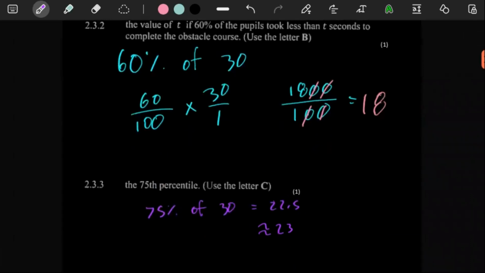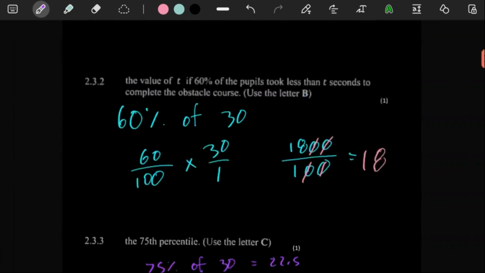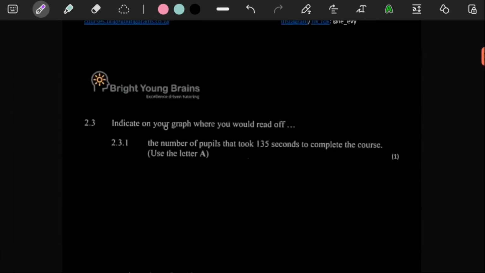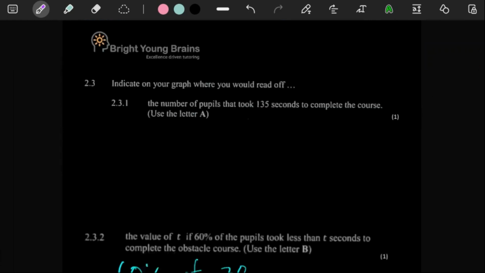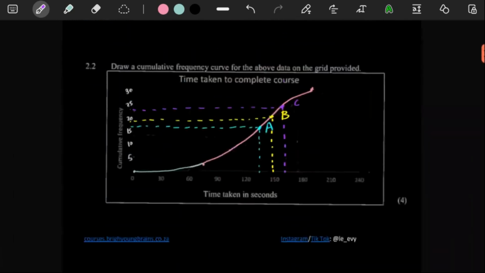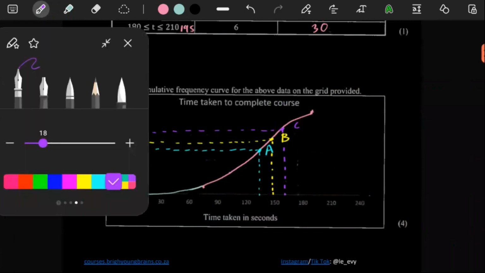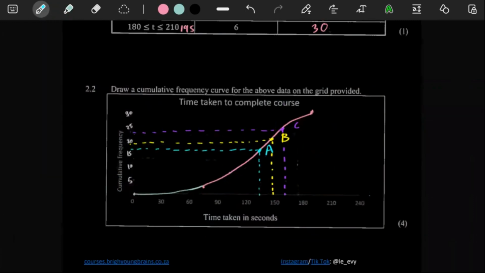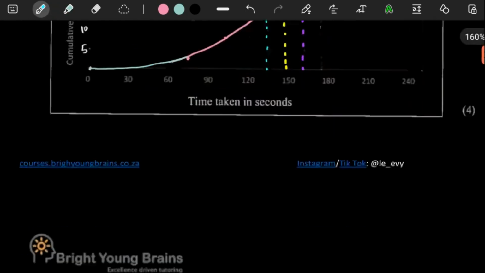let's say here, so here we said 18 people, right? Before we even get on, I just want to verify that you indicate on the graph where you would read off. Well, we indicated on the graph where we would read off all these things here, but I think we can also just put down the actual values. Let's see, for the blue one A, this was around 135.